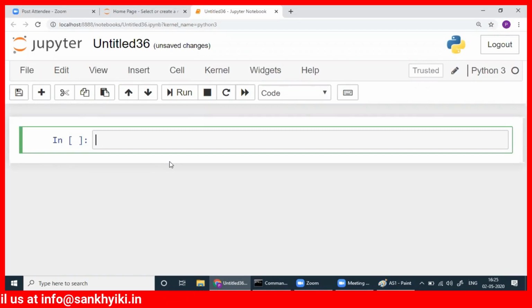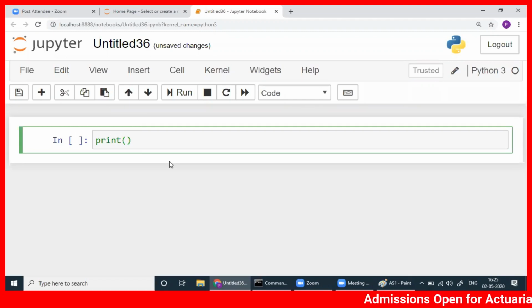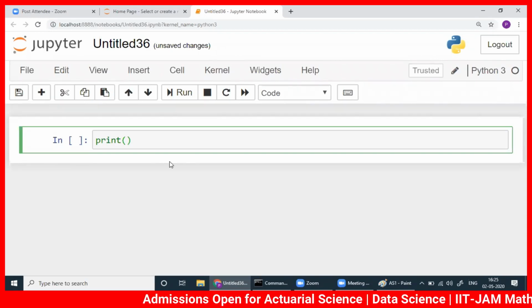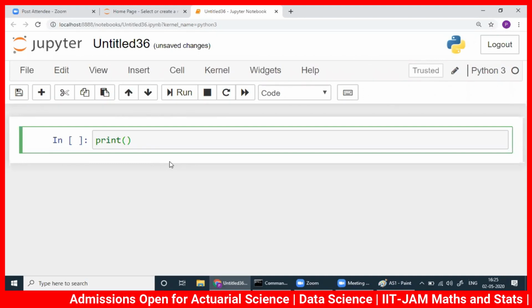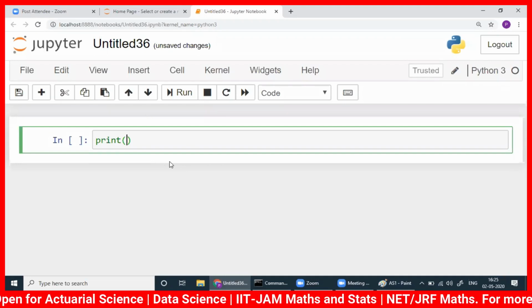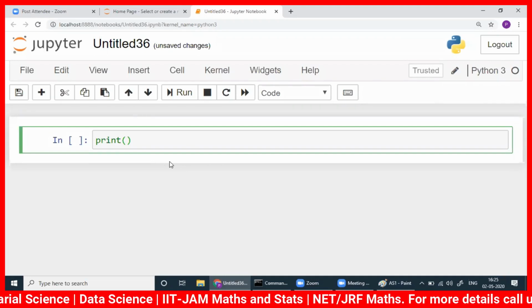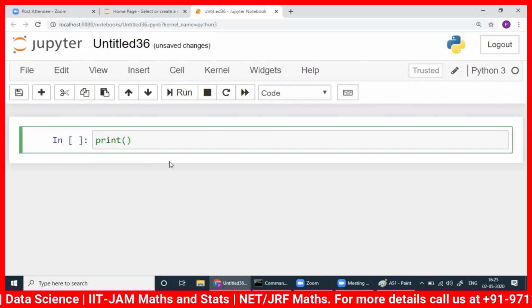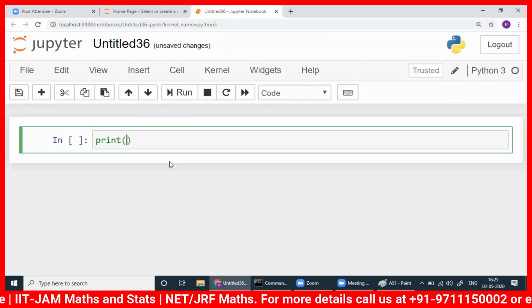Now, let me write a simple statement like print. This is a print statement. Again, let me tell you, this will be a problem solving session. We'll try to develop the concepts by solving problems. I'll not take you deep into theory. That might create a lot of trouble. Even if you go through the books and a lot of videos here and there, so many things are available, but you have to learn it conceptually, and that too in a problem solving manner.